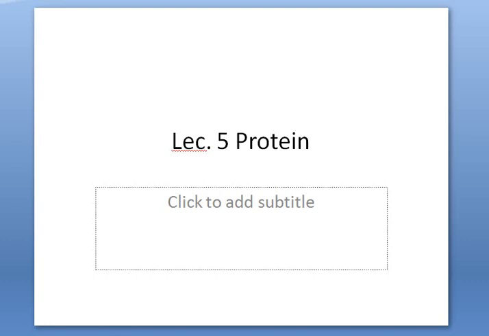Okay, now we are going to see about protein classification, function, how the proteins are digested and absorbed in our body, and what are the deficiency symptoms of protein in this class. It has already been discussed in our theory class. Once again, I want to recall the portions for your reference.